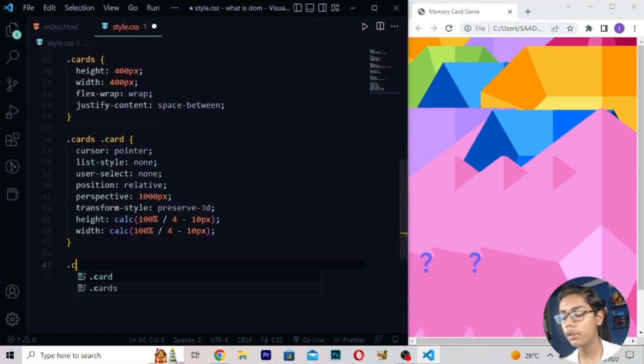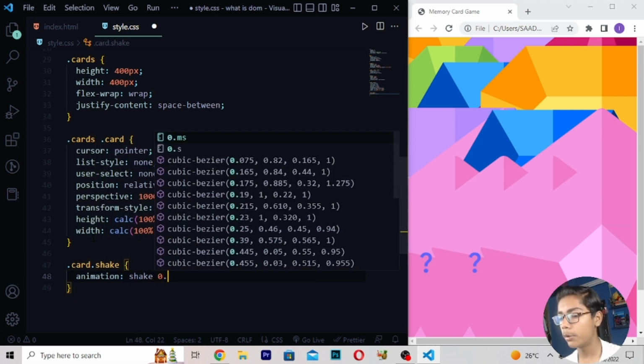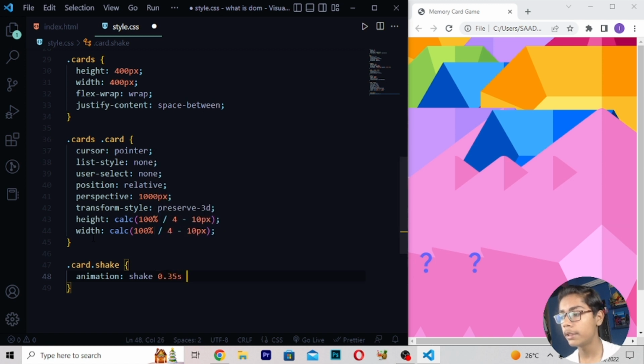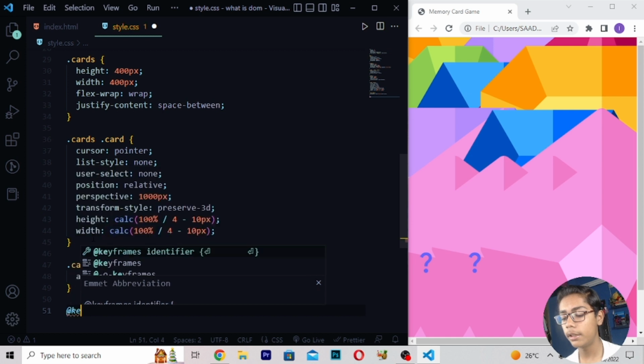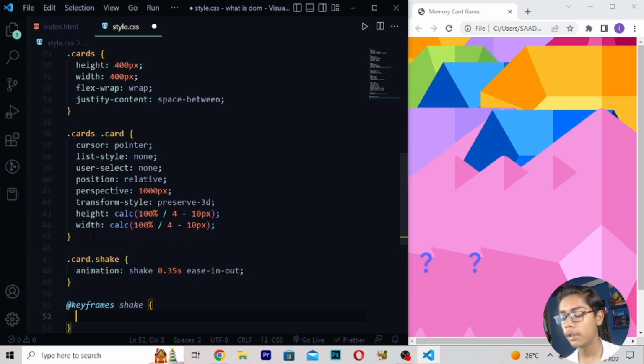When you're getting all these things, right here .card.shake, right here animation. Then I'll be writing shake 0.35s, right here ease-in-out, like this. Then right here @keyframes. Then I'll be writing shake like this. Here I'll be writing 0%. Then here you have to write 100%.